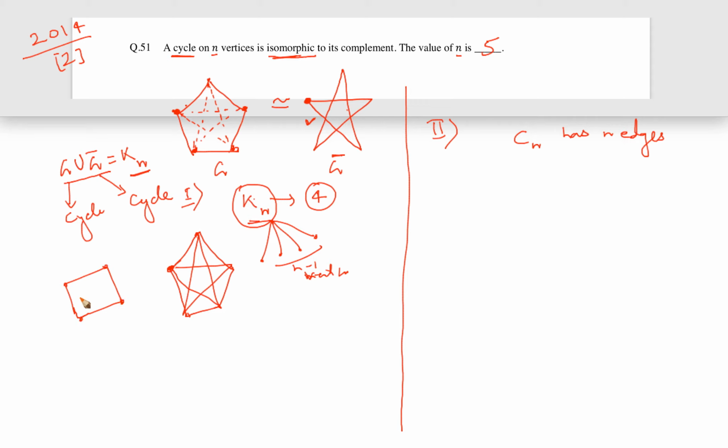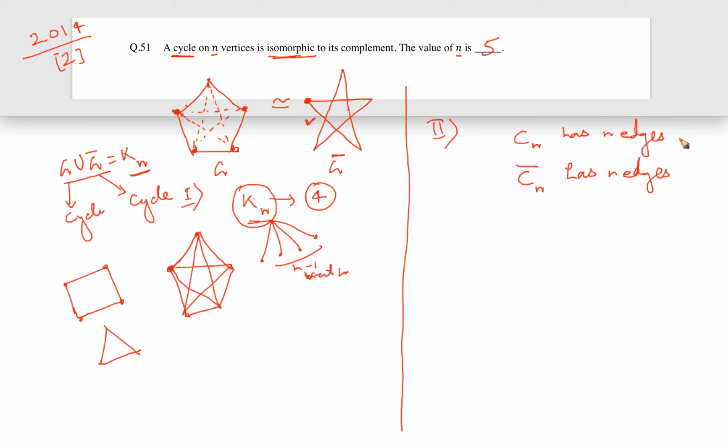This graph has 4 vertices and 4 edges. If a 3 cycle is there, 3 vertices and 3 edges. Similarly, 5 vertices and 5 edges. So basically, Cn, a cycle with n vertices, has n edges. This is a fact, right? However, since Cn complement is also isomorphic, it is also a cycle, and that's why it also has n edges.